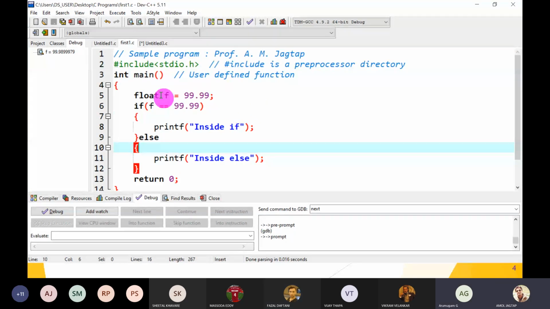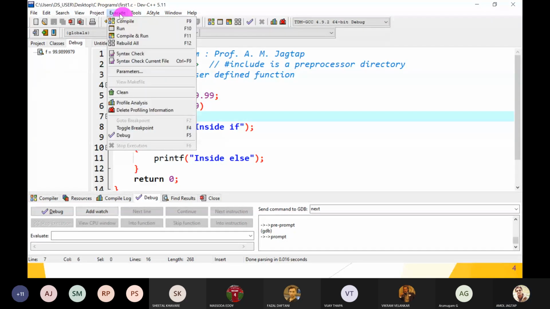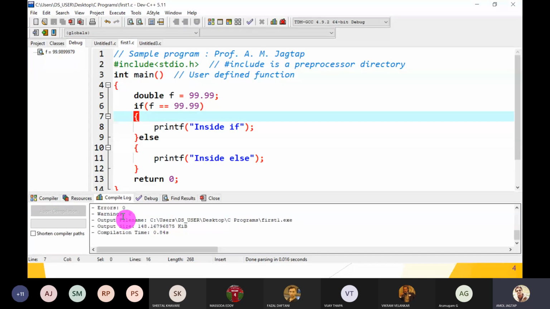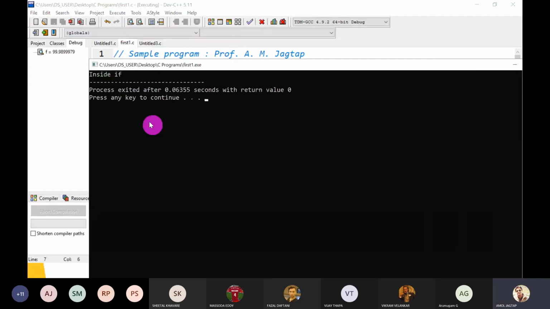So I will now change the data type to double. And tell me now what is the output? I have changed the data type of the F variable to double. Just compile it. If there is no syntactical error, just run it. So what is the output?